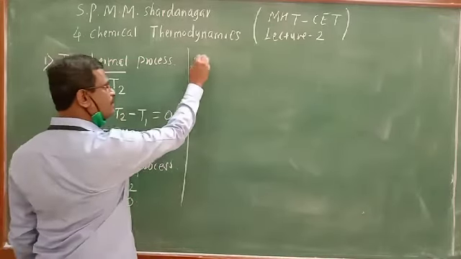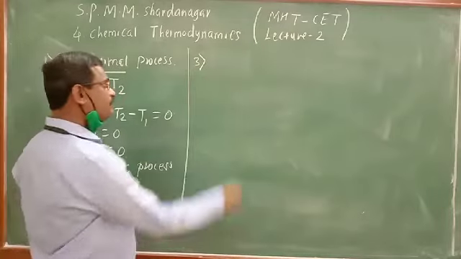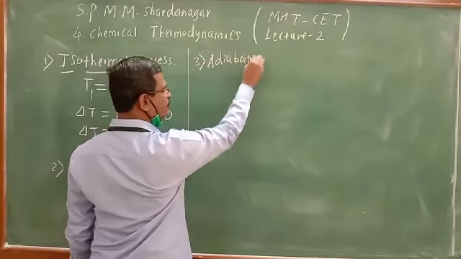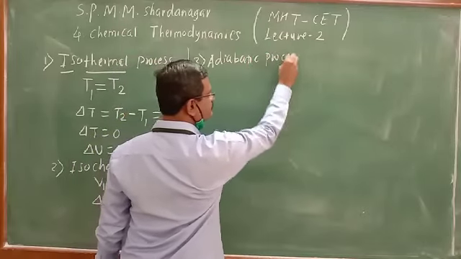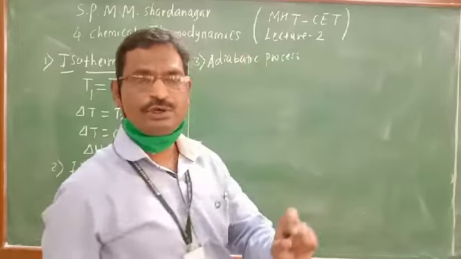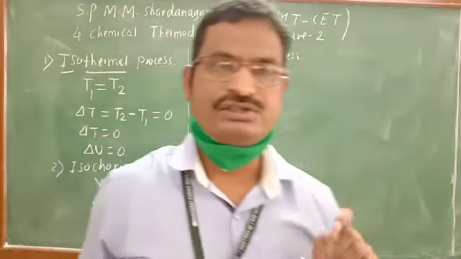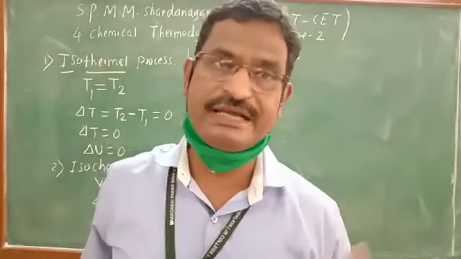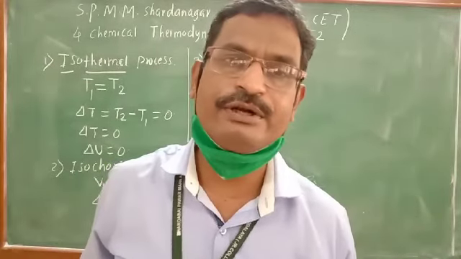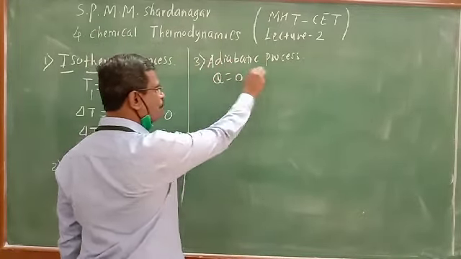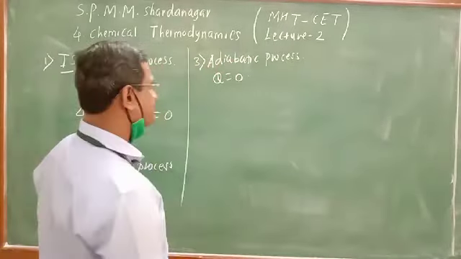Similarly, the third type of process is the adiabatic process, in which no exchange of heat takes place between system and surrounding. Q will be equal to 0, known as adiabatic process.